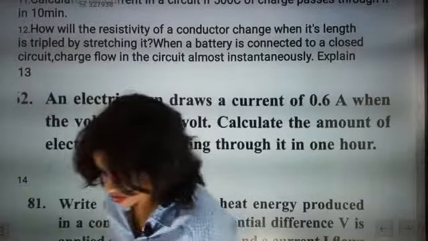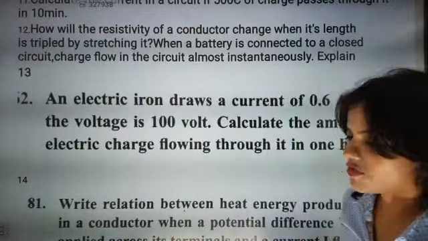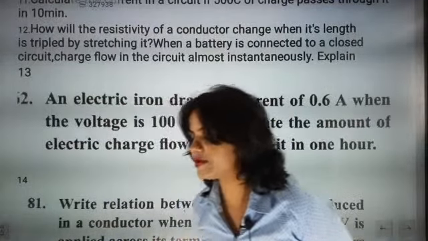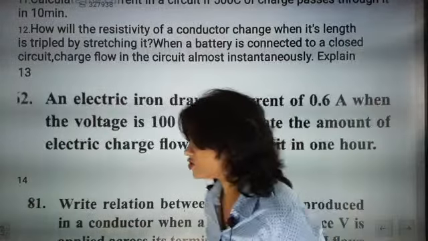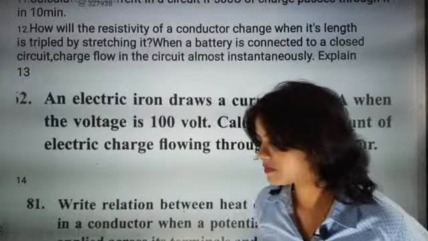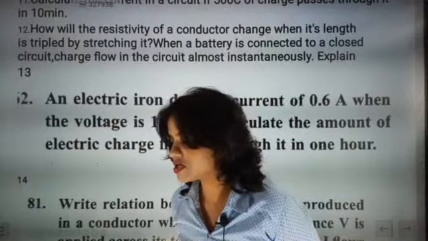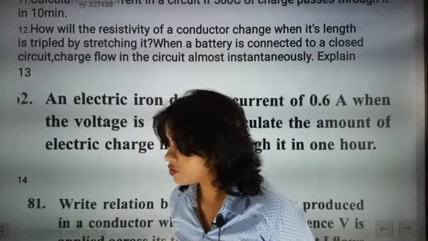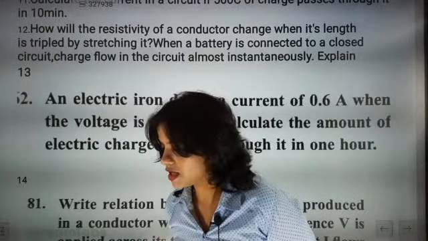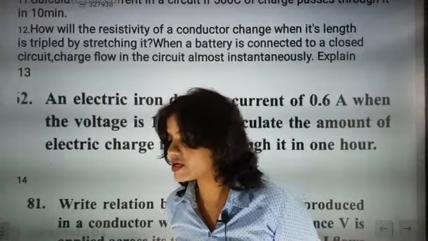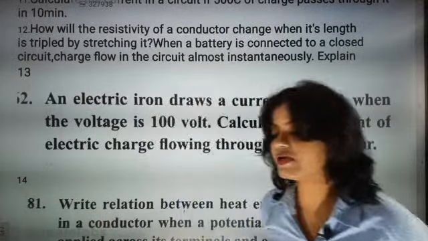Charge, Kartika, charge beta. Charge you have to find. Check one time. How much amount of charge? 2160 Coulomb. Yes, 216 correct, Kartika. Just check that beta, it will be charge.